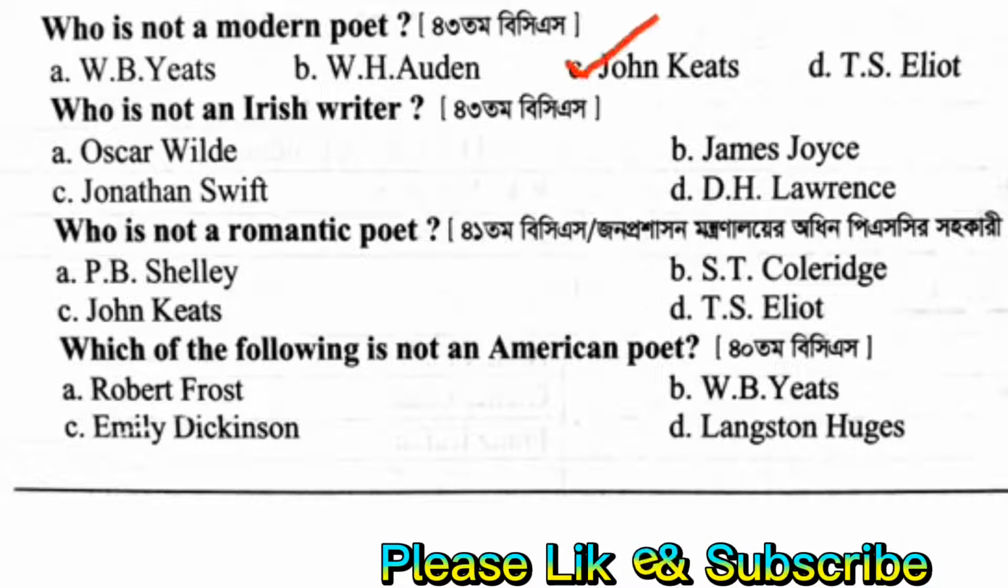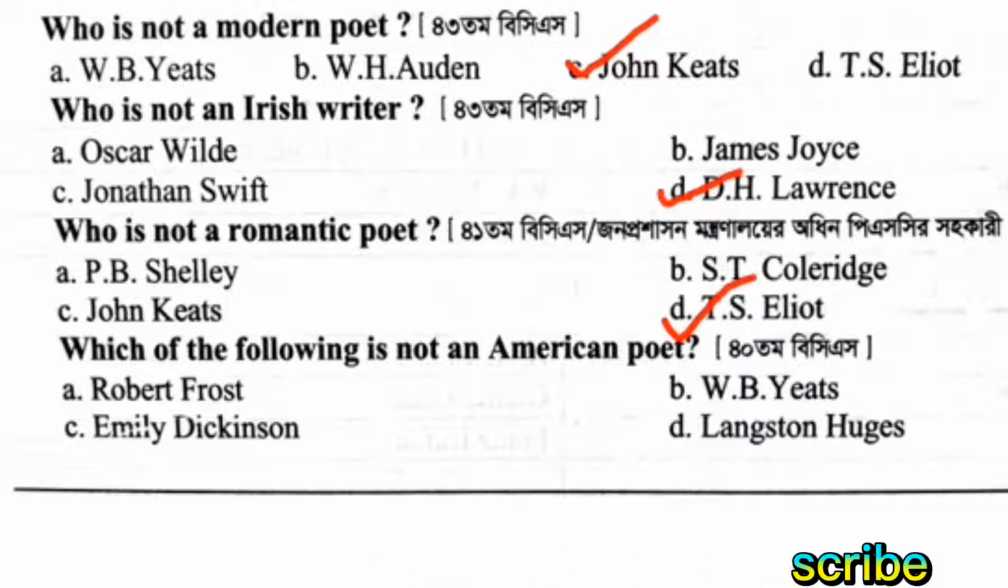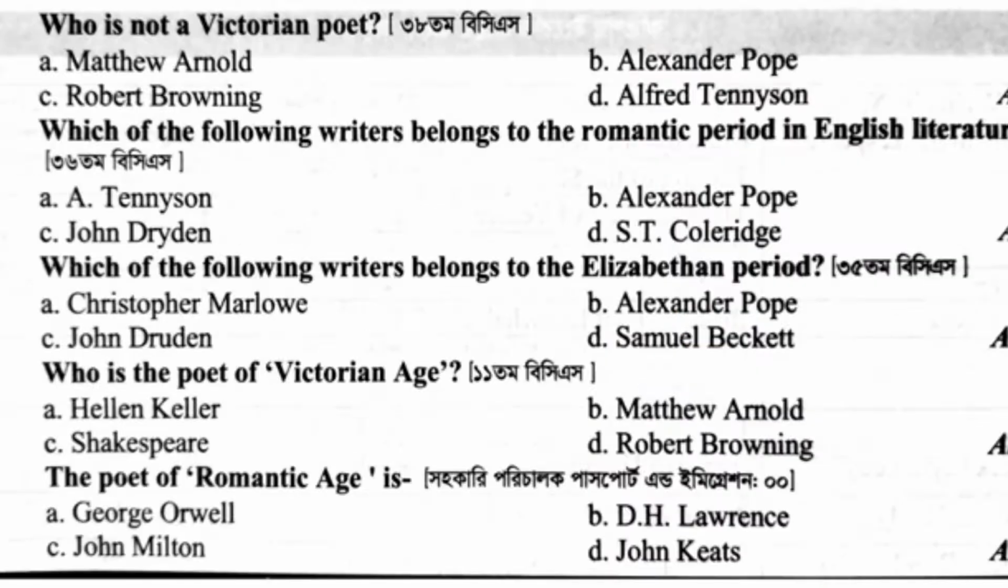John Keats. Who is not an Irish writer? D.H. Lawrence. The rest are all Irish writers: Oscar Wilde, James Joyce and Jonathan Swift. Who is not a romantic poet? T.S. Eliot. Which of the following is not an American poet? W.B. Yeats. Who is not a Victorian poet?